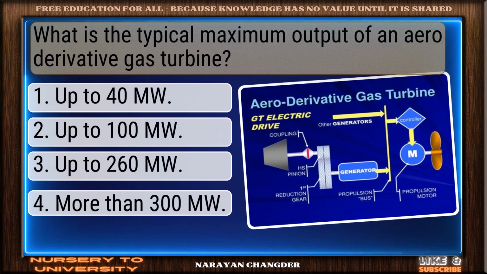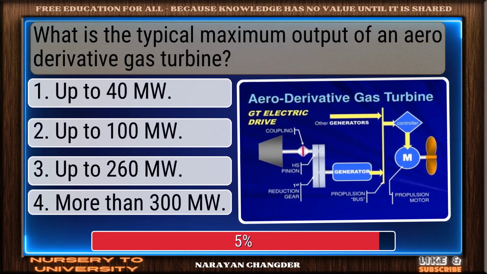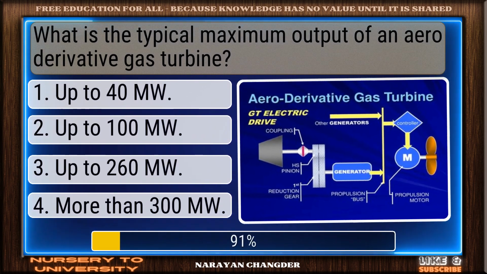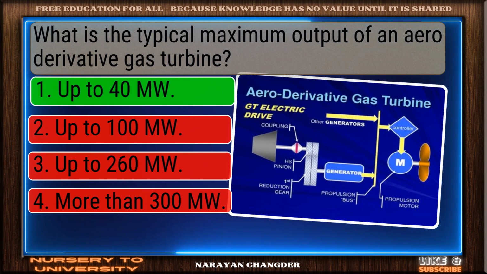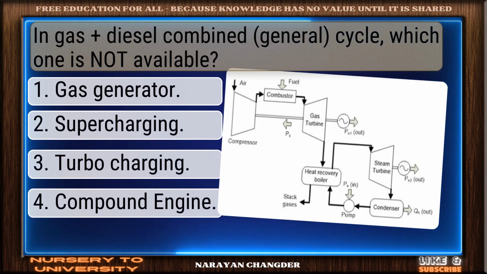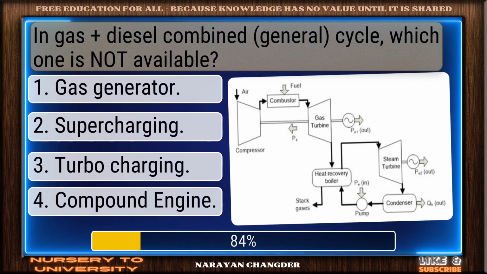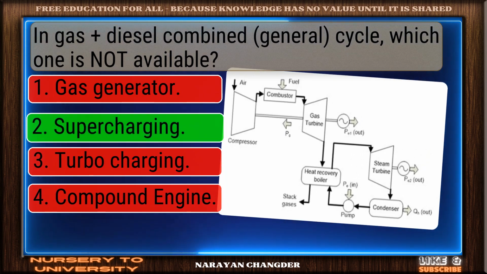What is the typical maximum output of an aeroderivative gas turbine? On track. Up to 40 MW is the correct answer. In gas plus diesel combined cycle, which one is not available? Smart move. Supercharging is an accurate answer.